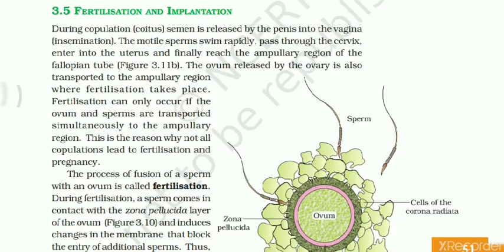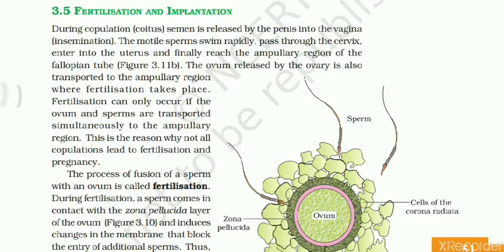Welcome everyone. So students, in our previous class we discussed how the menstrual cycle takes place in the human female, and for today we will discuss the main event of the generation: exchange of genes. It takes place through fertilization, followed by implantation.